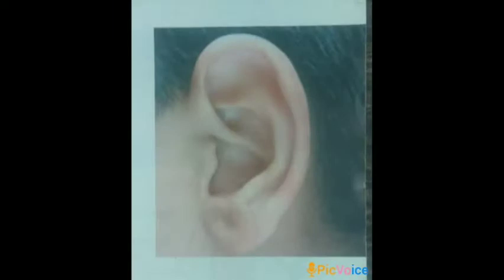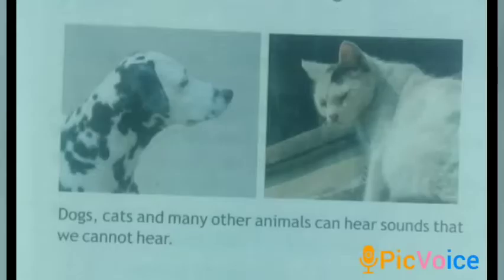This is our nose. We breathe with our nose. Air goes in and out of our body through the nostrils. The nose also helps us smell things. Next one, the ears. We hear with our ears. The ears help us make out the difference between loud and soft sound and sharp and dull sounds. Children, dogs, cats and many other animals can hear sound that we cannot hear.